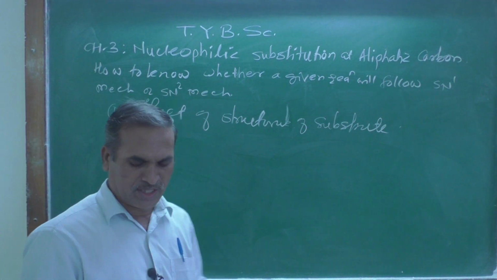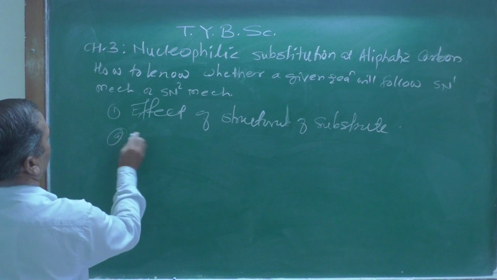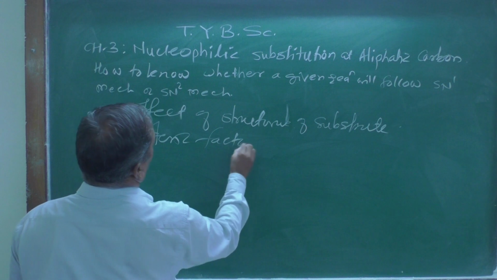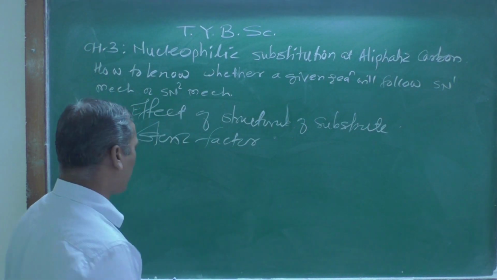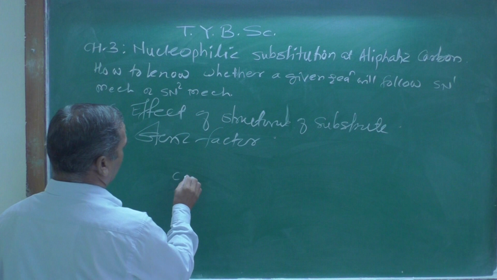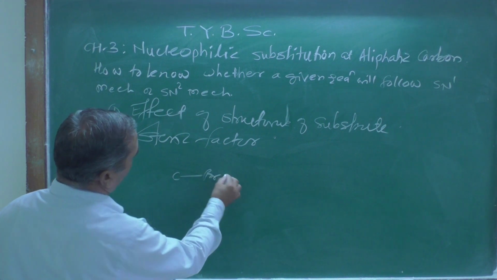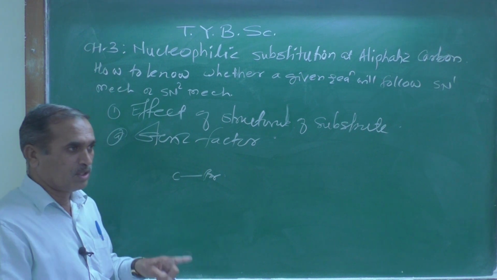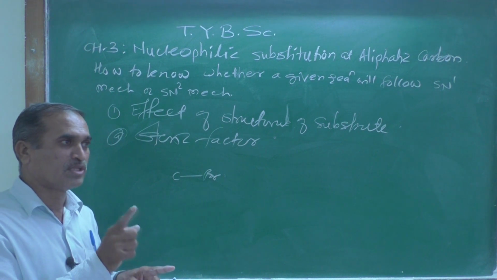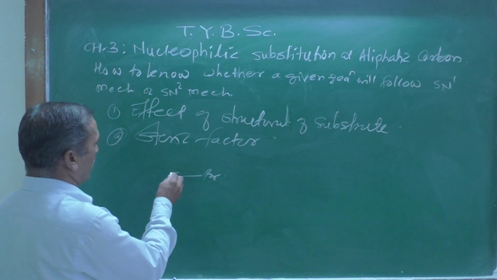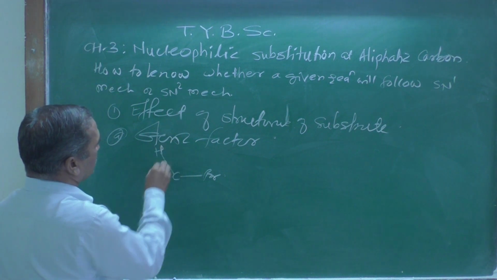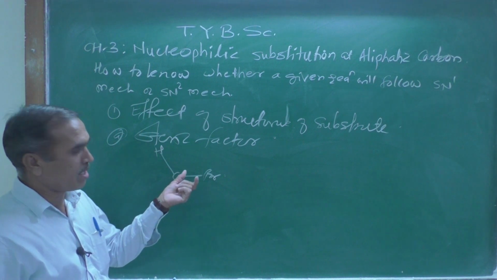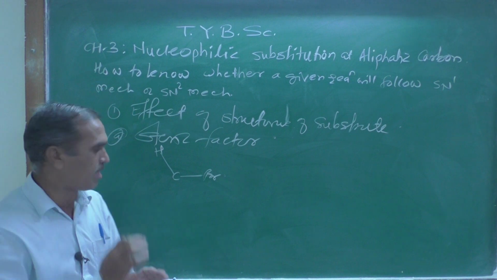Let us see, first one is the steric factor. As we know, suppose we have here Br. Now I am representing the molecule on the basis of Wedge formula. I am showing here 3 atoms by normal line: hydrogen atom, carbon atom and bromine atom, they are lying in the same plane.